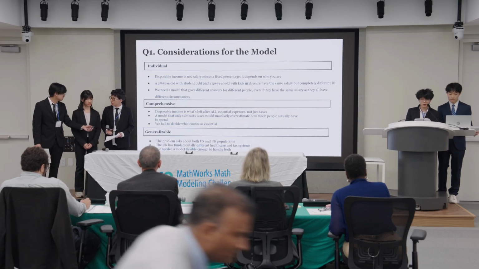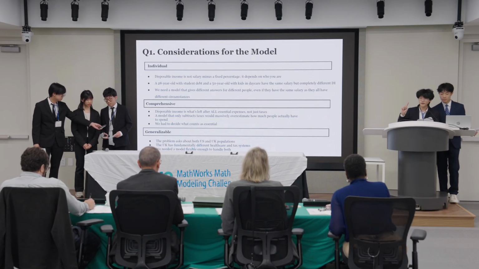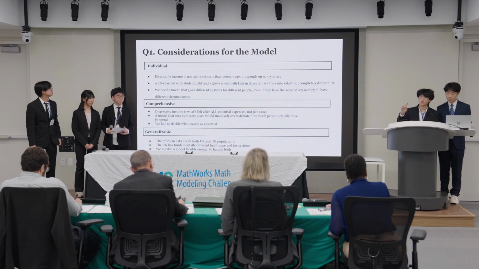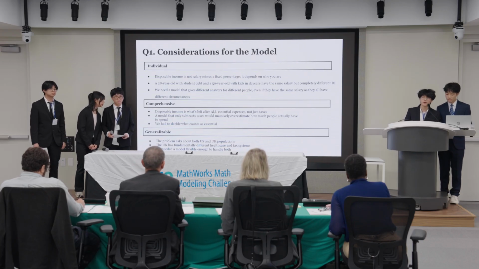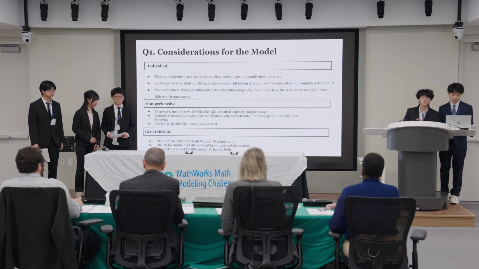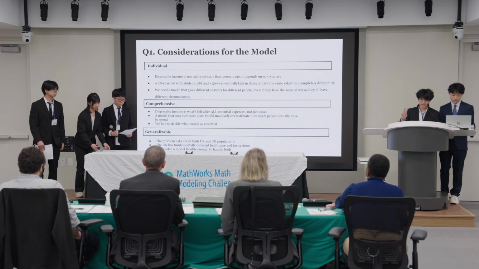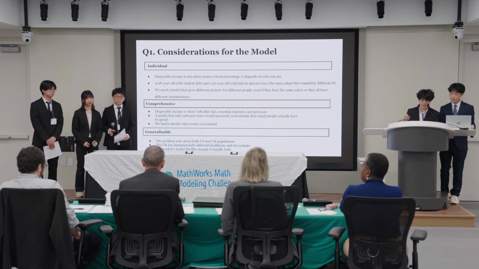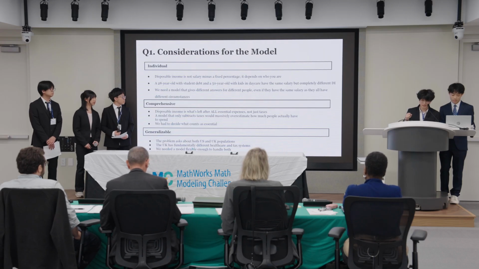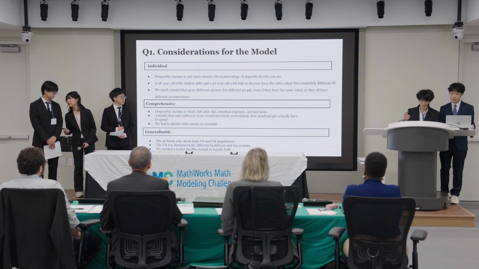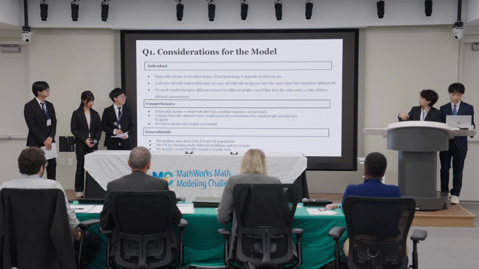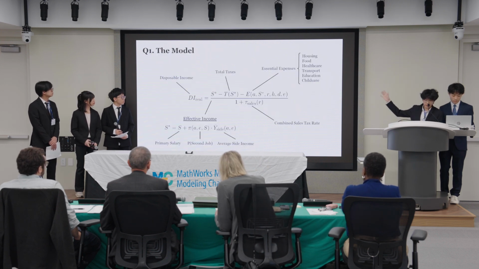We built our model around 3 key lines of reasoning. First, the fact that disposable income depends on who you are. A 28-year-old and a 50-year-old with the same salary do not necessarily have the same disposable income due to different circumstances. Second, we should subtract only essential expenses and not just taxes. Third, it has to be flexible enough to handle both the United States and the UK systems. And here is our model.